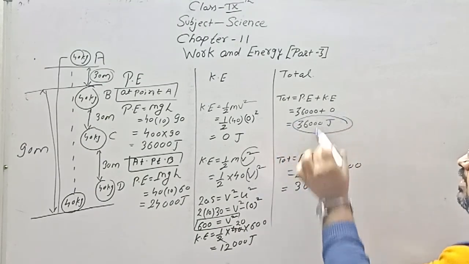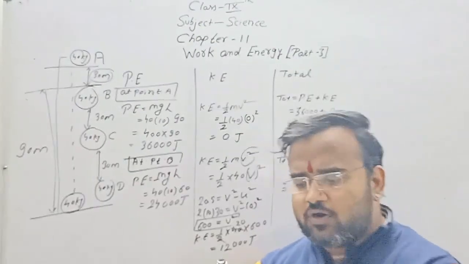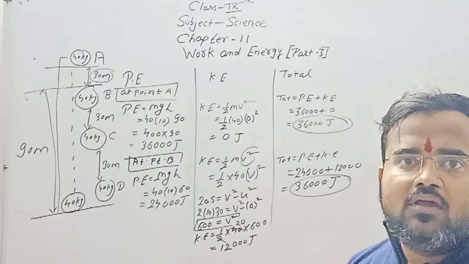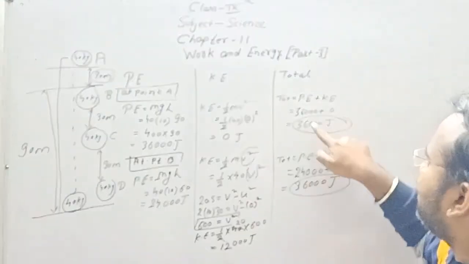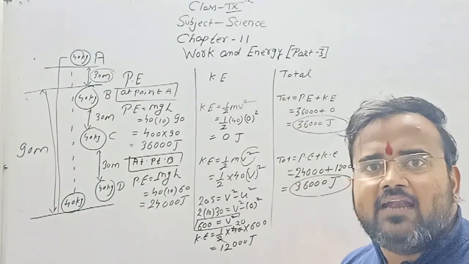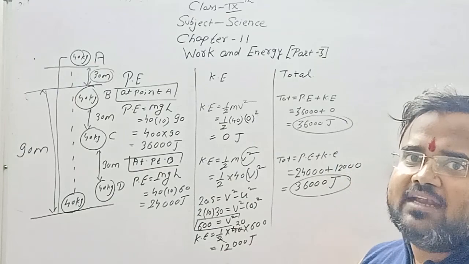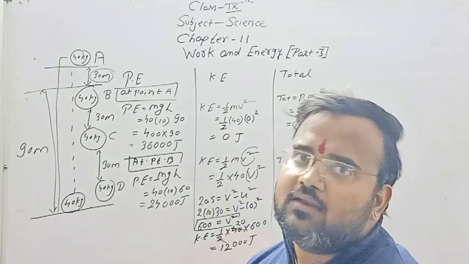Now see, here and here we have got the same amount of energy. That means what? The energy has been conserved. Whichever position it takes, the total energy would be 36,000 joule. Because it is the law that energy can neither be created nor destroyed, but it is transferred from one form to another.